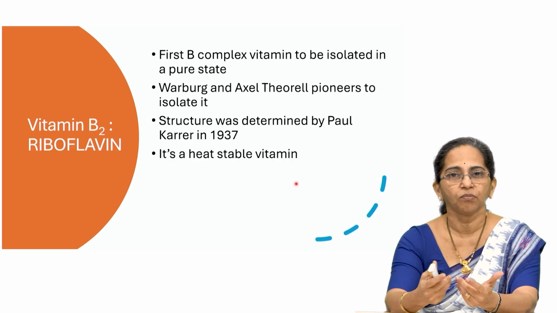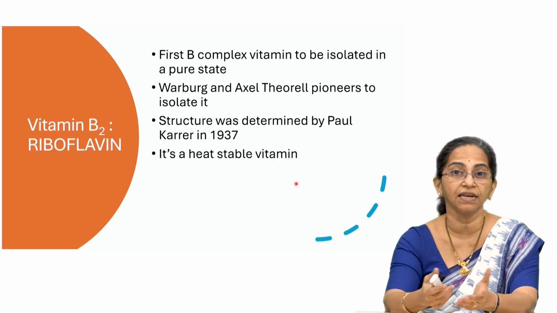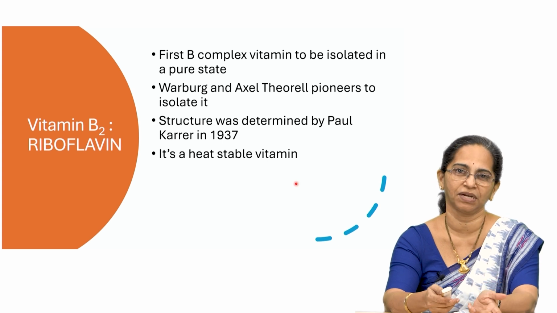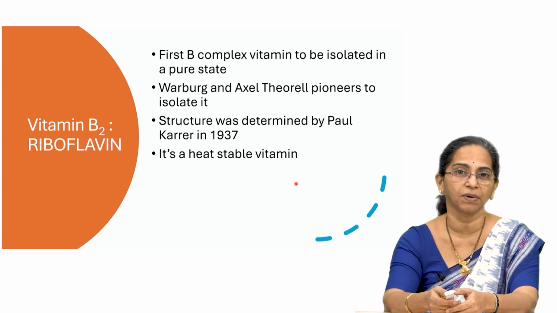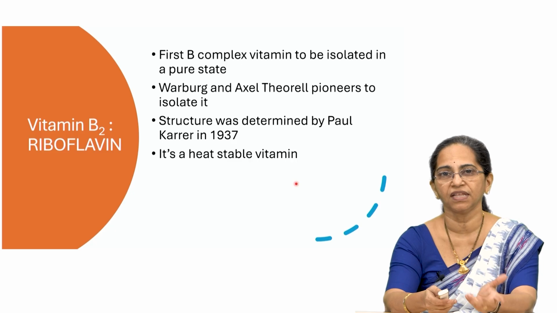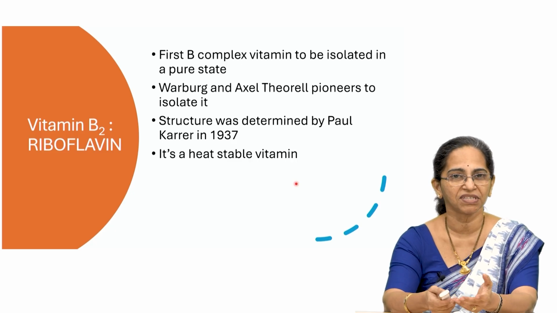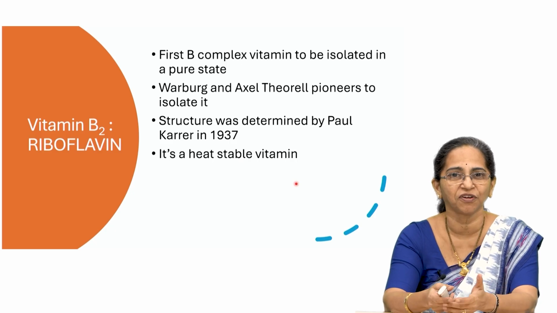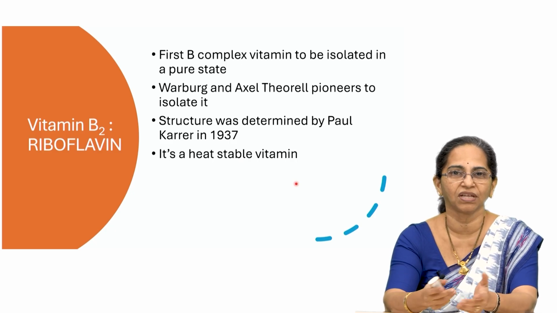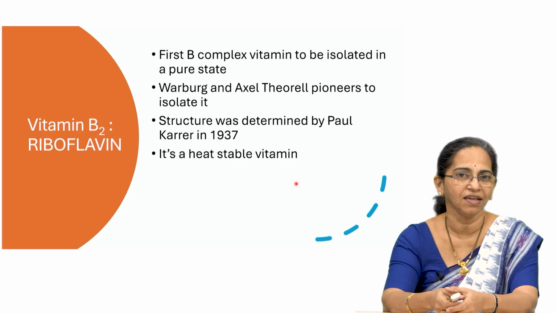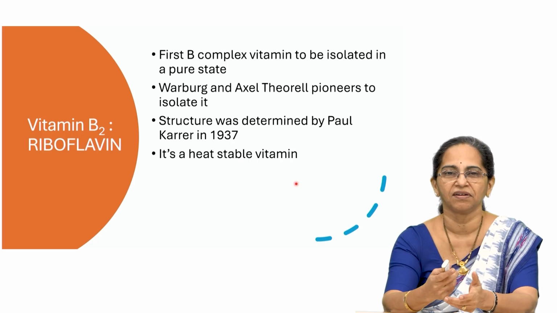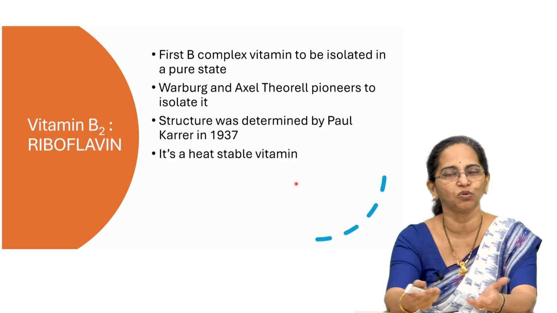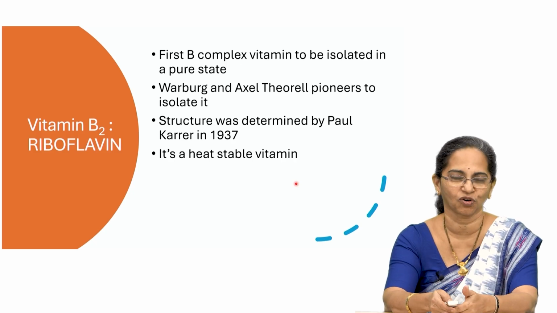That means, you can boil these food sources and still you will not develop riboflavin deficiency, because it is a heat stable vitamin. Whereas, a few other B complex vitamins, if you heat the food, then you may not get the vitamin. So, that is why we say eat fresh fruits. You can just cut it and eat it. There is no question of boiling it or heating it. So, there will not be destruction of the vitamins. So, please remember, riboflavin is heat stable. That means, even if you expose it to heat, it will not be destroyed.